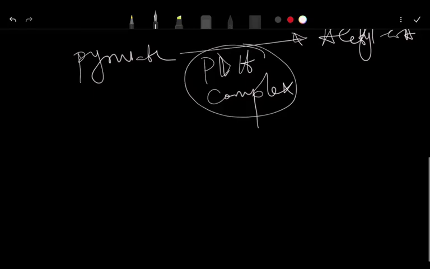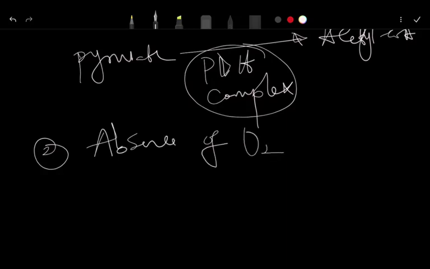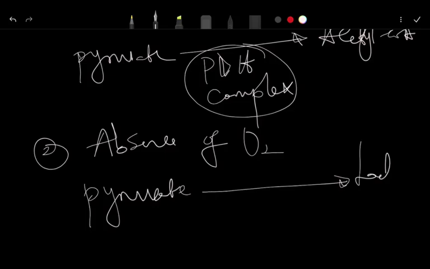All right, now in the absence of oxygen, what will happen to pyruvate? This same pyruvate can form lactate. Is that not so? That is when oxygen is not available. So what is the name of the enzyme that is here? No, it's called lactate dehydrogenase. So the name of the enzyme is called lactate dehydrogenase.